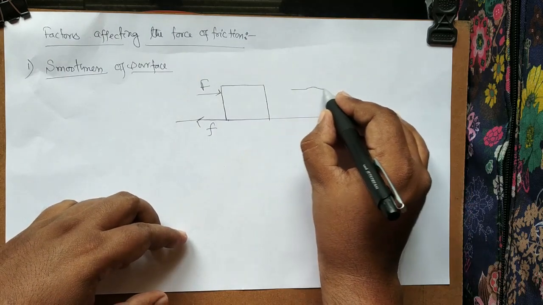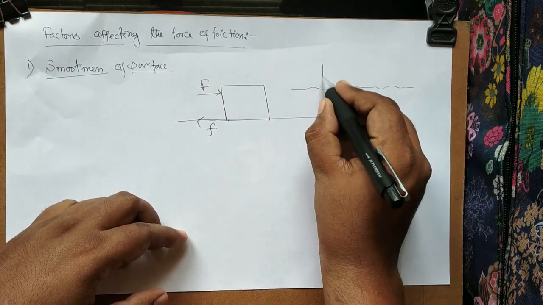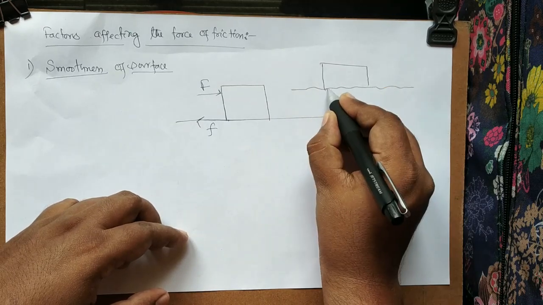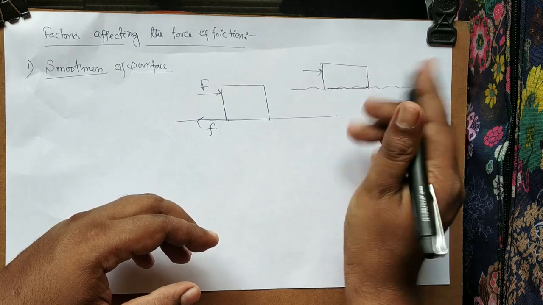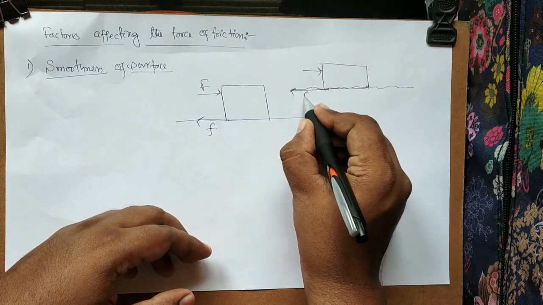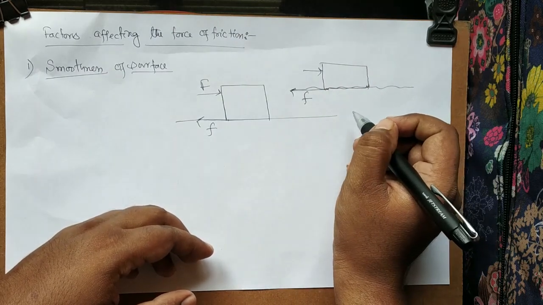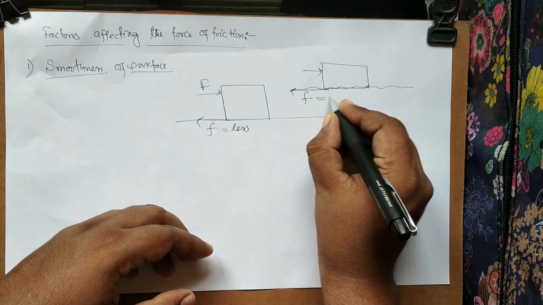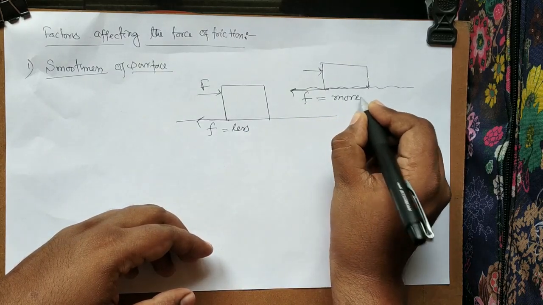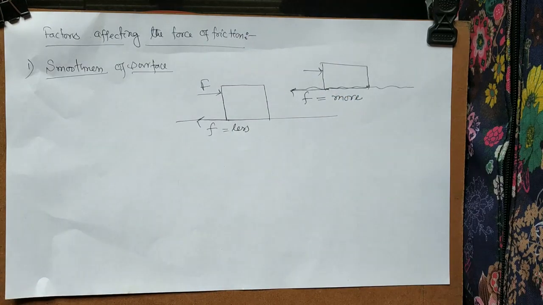And if the surface is rough, it is difficult to take an object over it, and in this case the frictional force will be more. In this case F will be less and here F will be more. So the smoothness of a surface plays a vital role in the production of friction. Less smooth, more friction; more smooth, less friction.